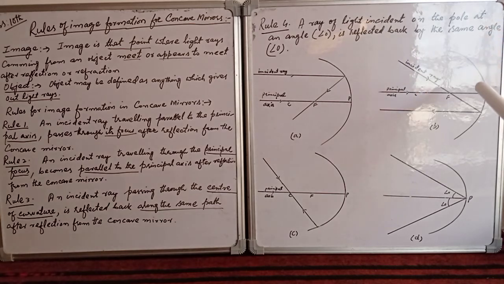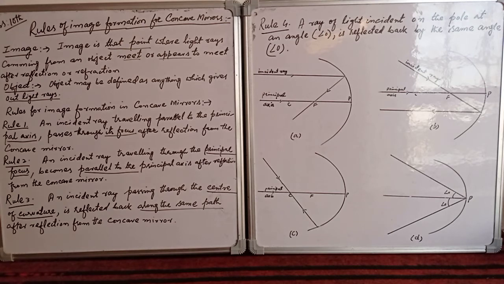Now here is the diagram, dear students. This is the principal axis. Here this is the incident ray. This incident ray is passing through the focus of this concave mirror. So this incident ray strikes this concave mirror, but it is passing through the focus. When this ray is reflected, it becomes parallel to the principal axis after reflection from the concave mirror. So rule number second simply says that an incident ray traveling through the principal focus becomes parallel to the principal axis after reflection from the concave mirror. So rule number one and rule number two are clear. Now let's go to rule number three.